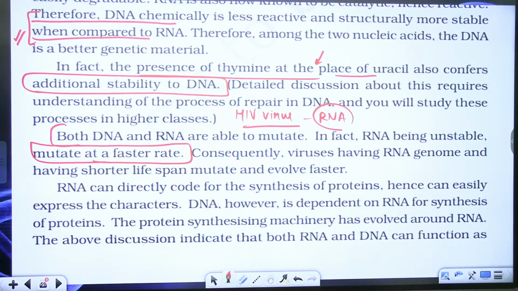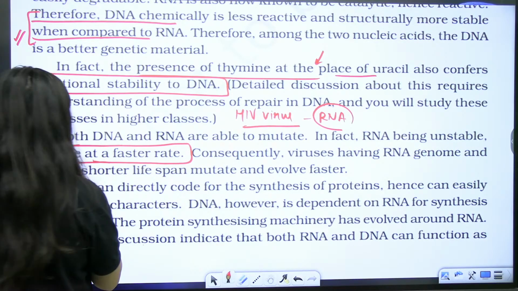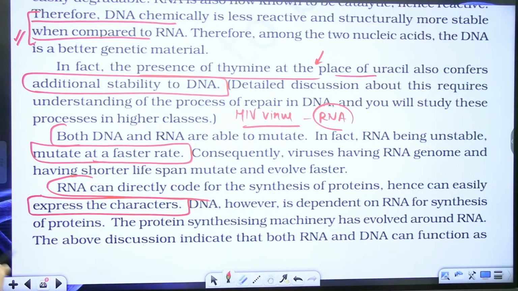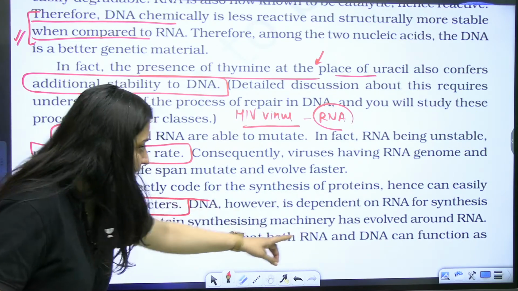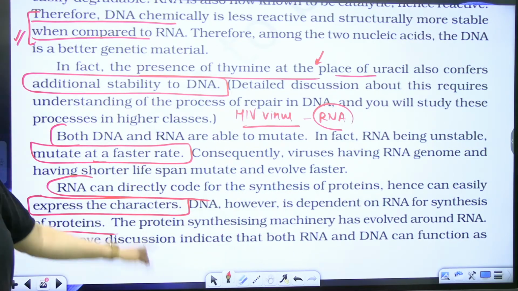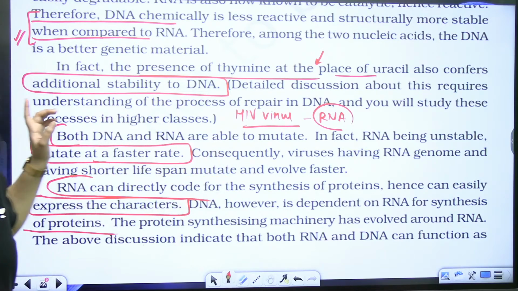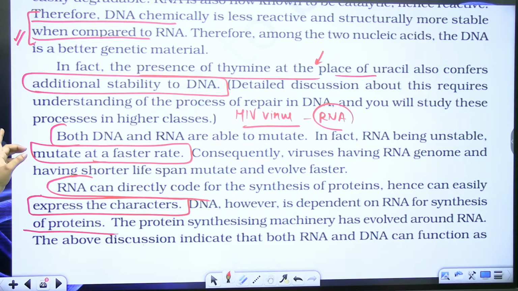So the RNA genome has a shorter lifespan, mutates and evolves faster. RNA can directly code for the synthesis of proteins, hence can easily express the characters. DNA is dependent on RNA for synthesis of proteins. So you know that is the flow of information, the central dogma of information.